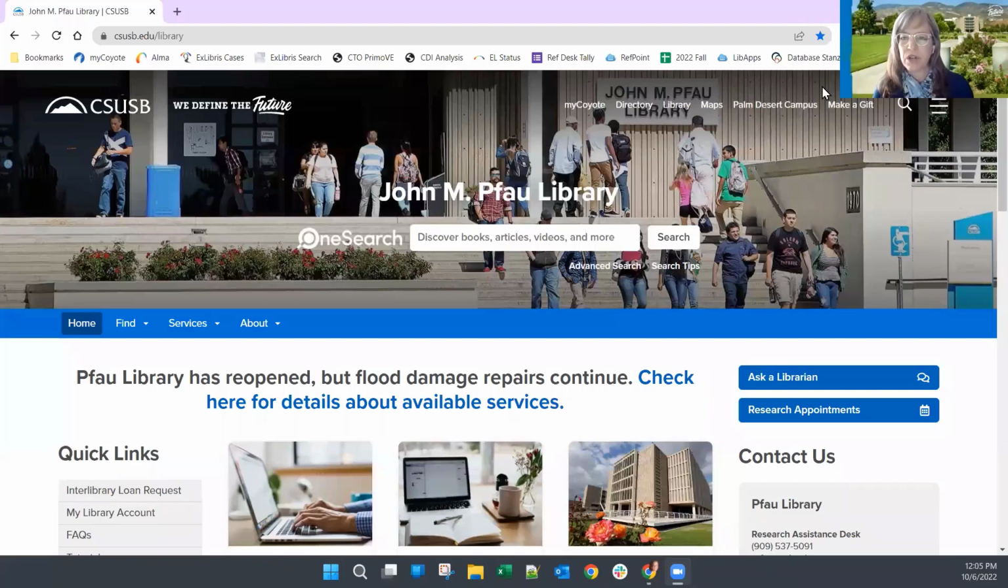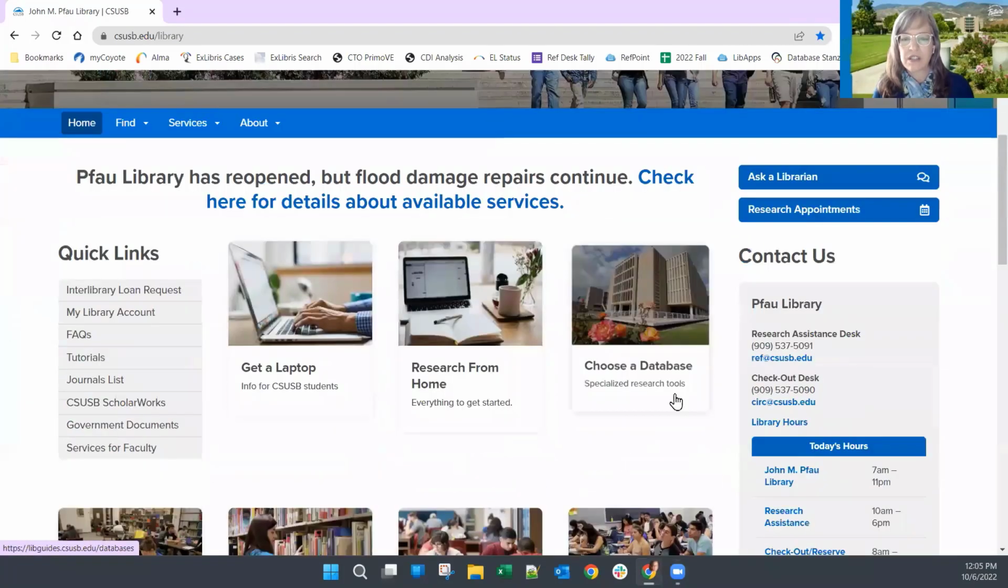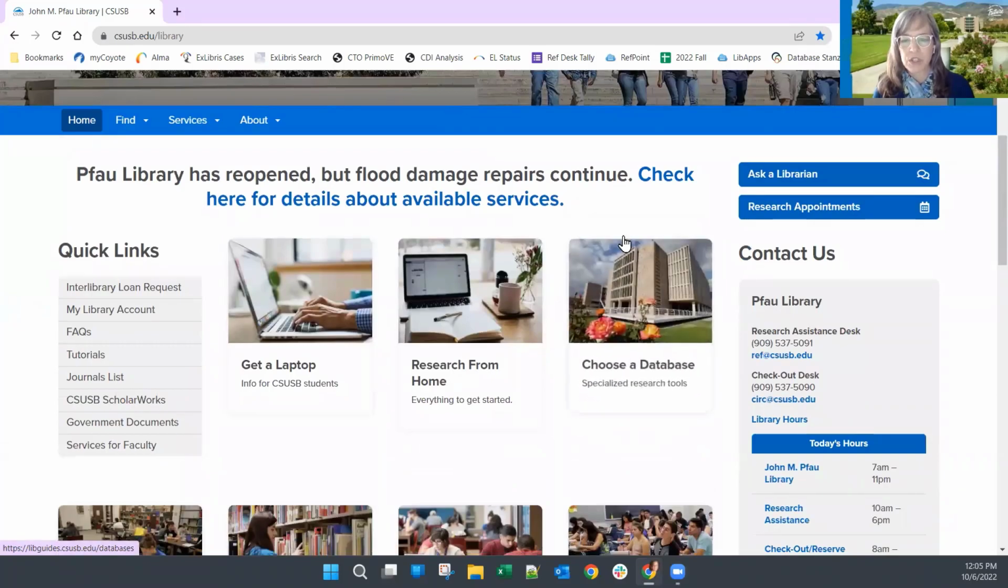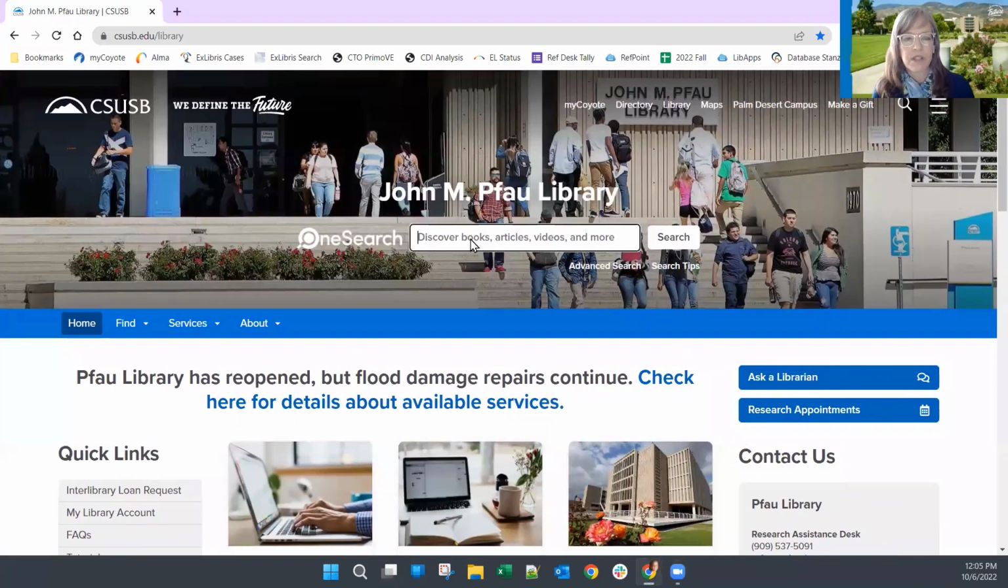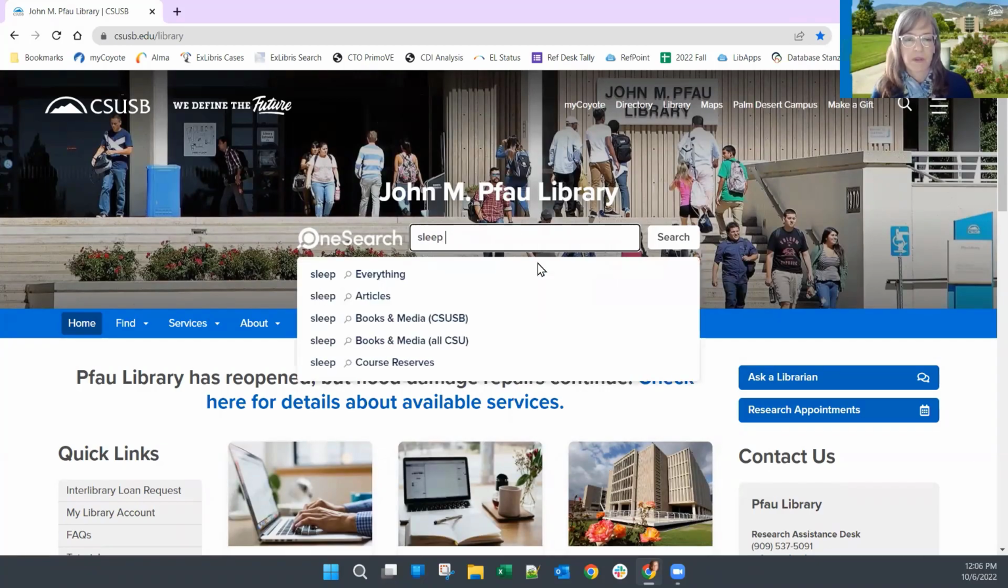And here you are looking at the library's homepage. As I mentioned, I will do a general approach, and that's using OneSearch, which is right up here at the top of our page. Down here is the more specialized approach that I'll show you second, okay? But OneSearch is our biggest, broadest search. It covers articles, books, videos, all kinds of material. And I am just going to begin by typing my search terms into the box.